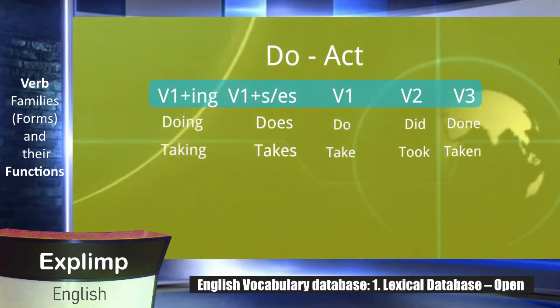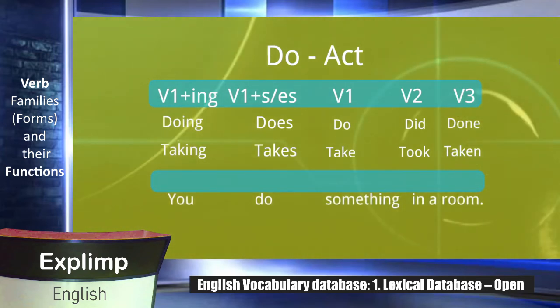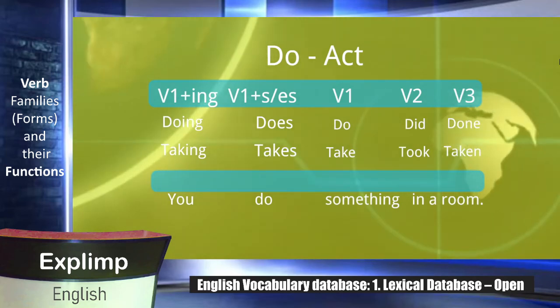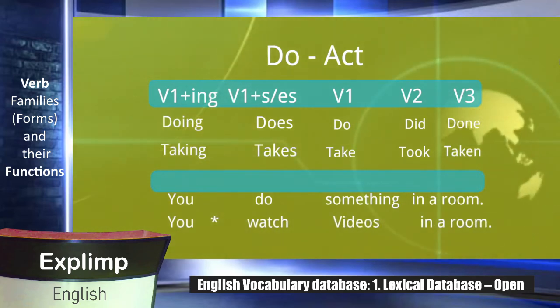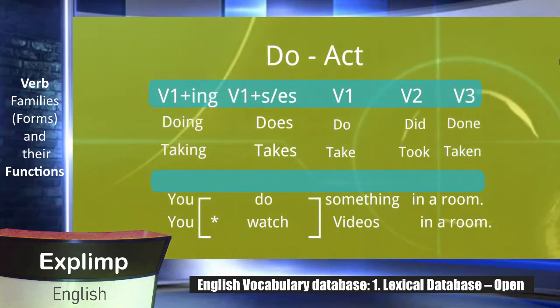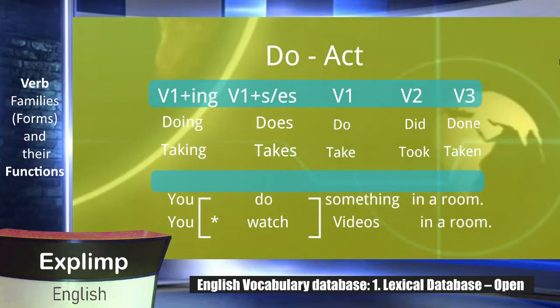Now let me give you some examples to see how this functions in a sentence. The first example is you do something in a room. The second example is you watch videos in a room. In these examples, you see the do in the first example is a verb, and the watch in the second example is also a verb.